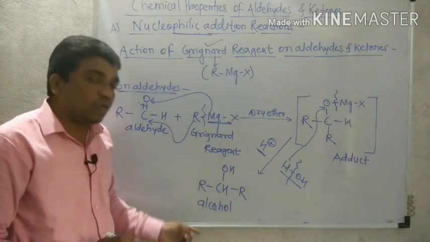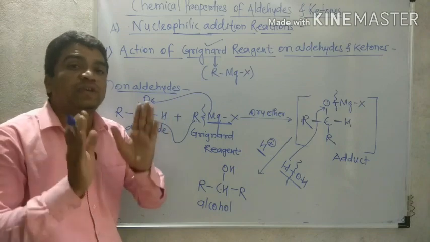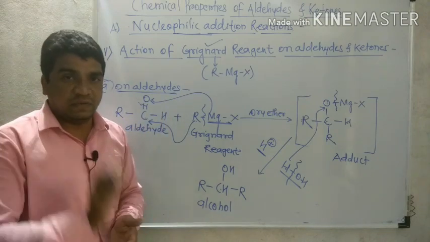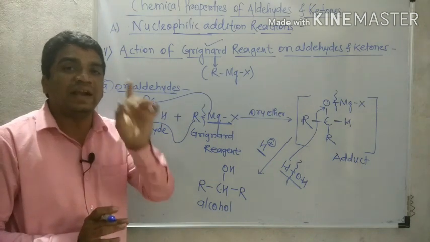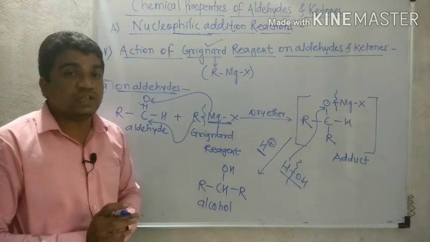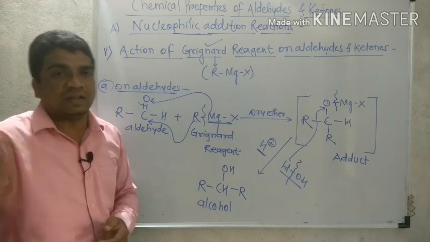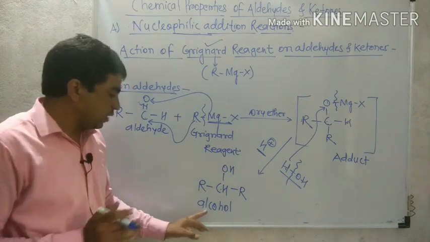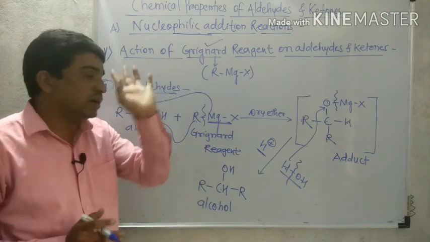But is this alcohol primary or secondary? It depends upon which aldehyde is taken. We have already described that only formaldehyde gives primary alcohol. But acetaldehyde and all other aldehydes give secondary alcohol. Therefore it may be primary or secondary alcohol, depending upon which aldehyde is taken.